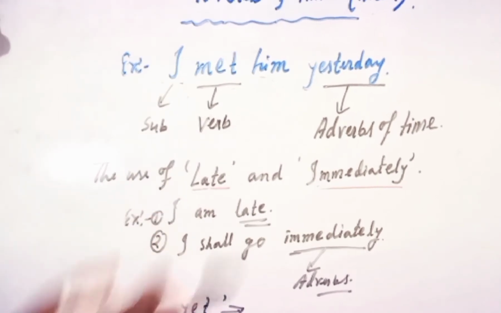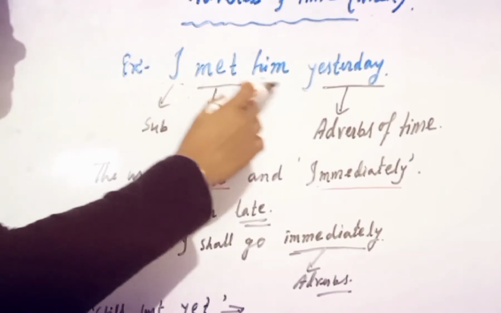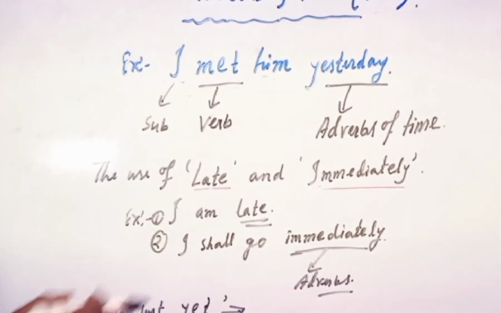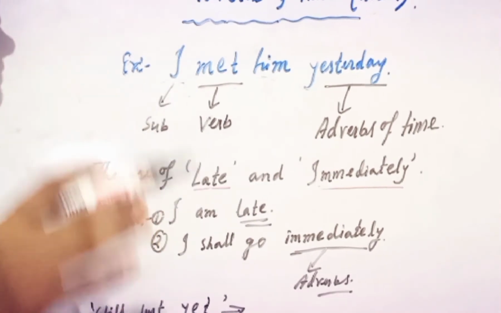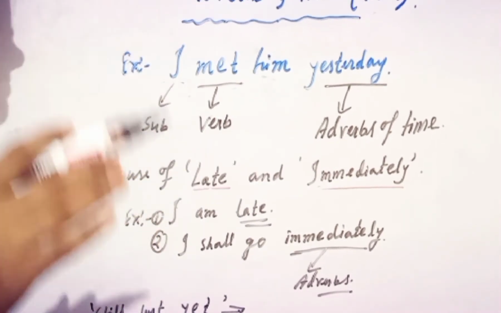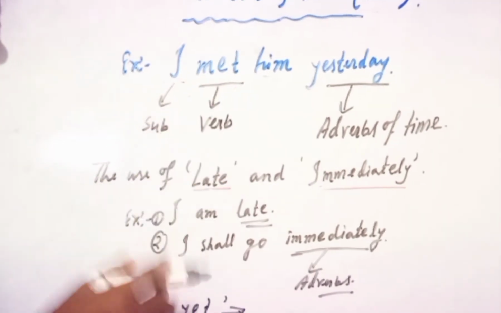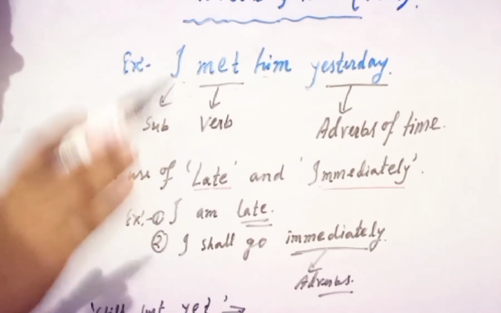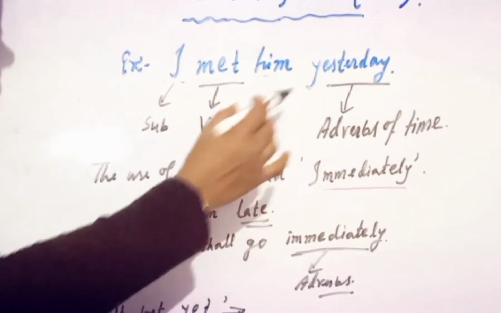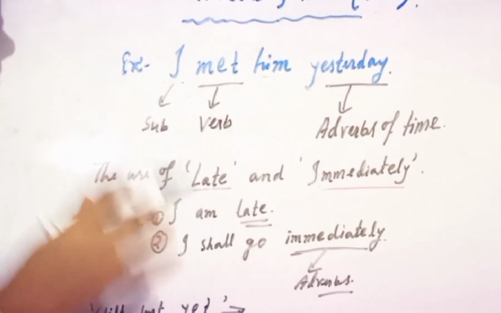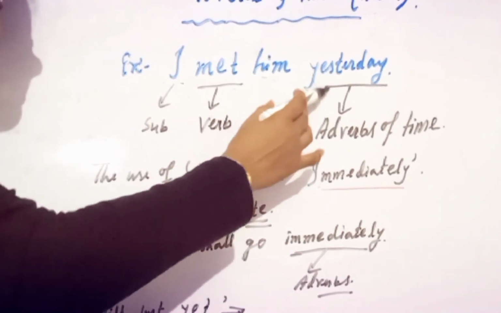Just look at the sentence I have written: I met him yesterday, right? I am sure it is not very difficult to understand that it is an affirmative sentence and simple past tense. But now the question is, which is the adverb here? Obviously yesterday. Yesterday is an adverb, right? But what kind of adverb is it? It is an adverb of time.